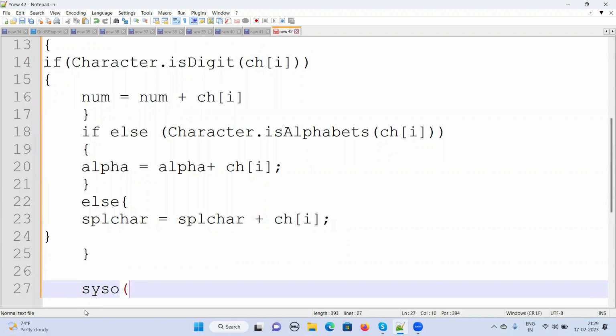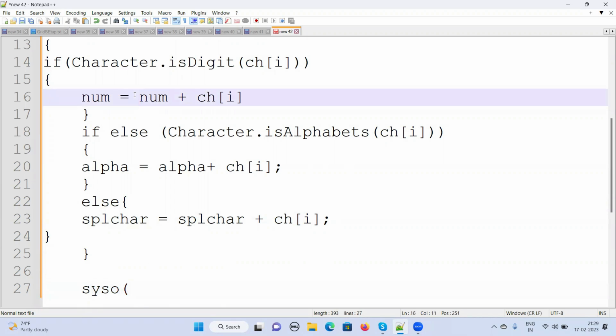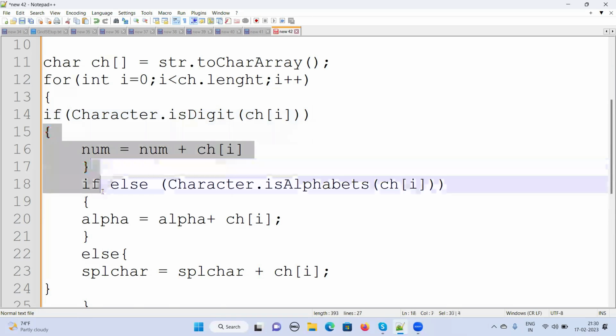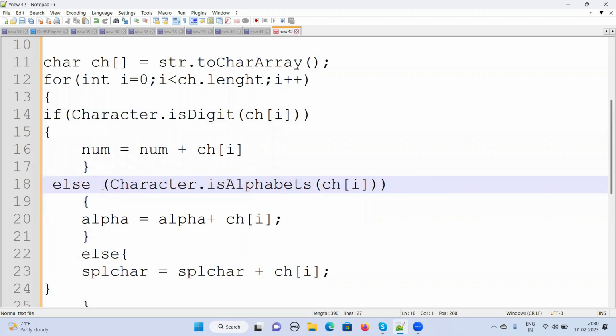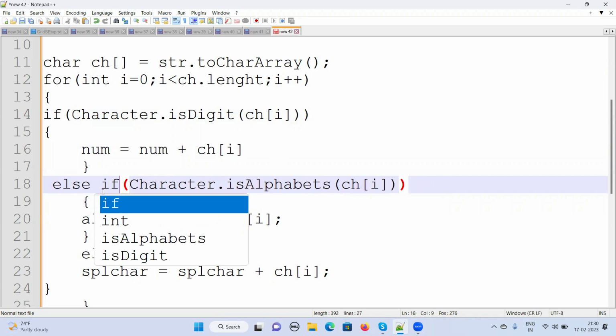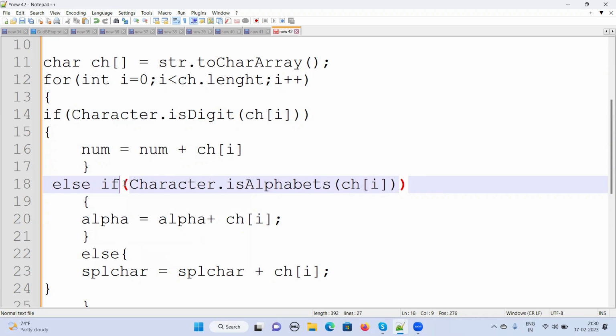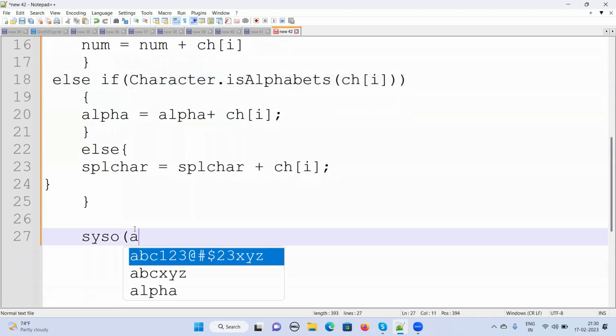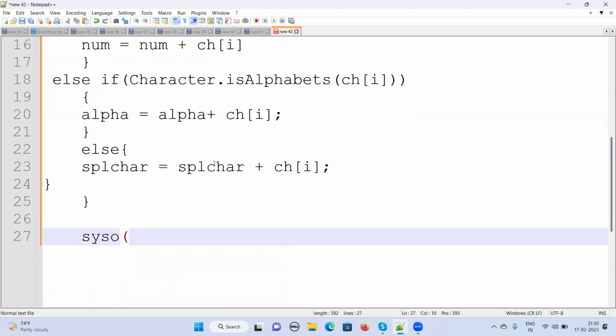Yeah, I got it. Can you check your syntax? Yeah, sure. Sorry, I just made a mistake here. It is else if. Right. Cool. So after this, I'm going to print all. Yeah, that's fine. It's just an SOP statement. You can leave it. Yeah, thank you.